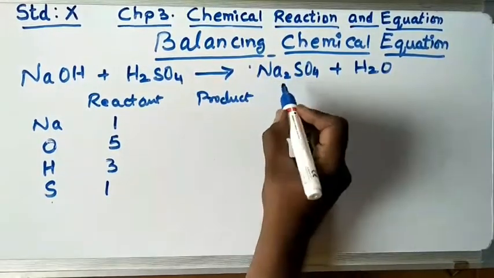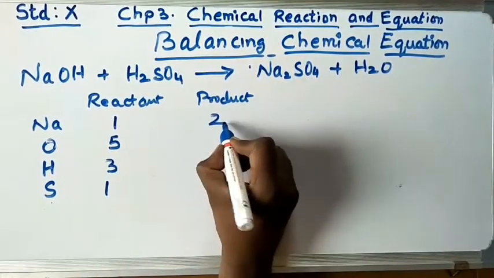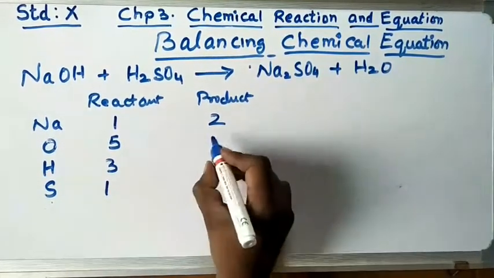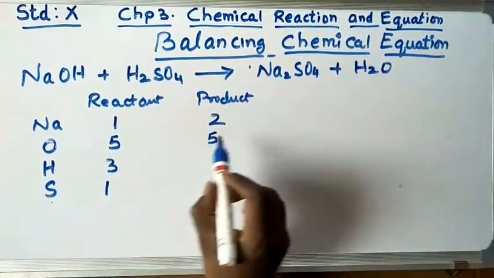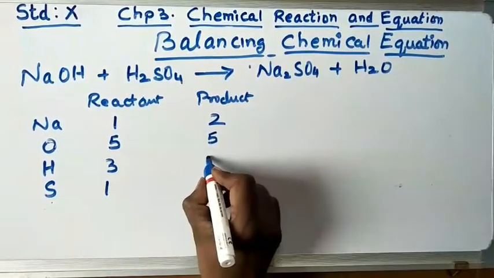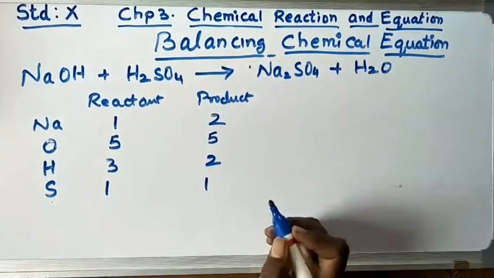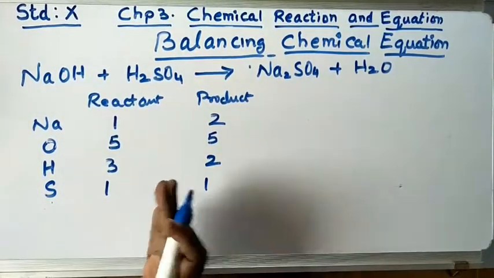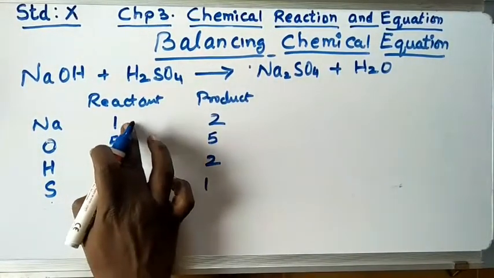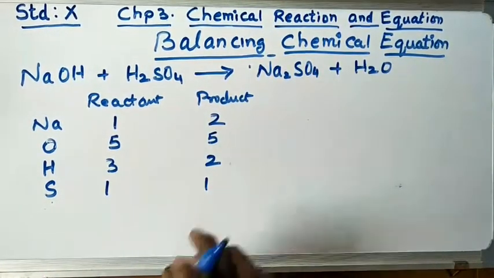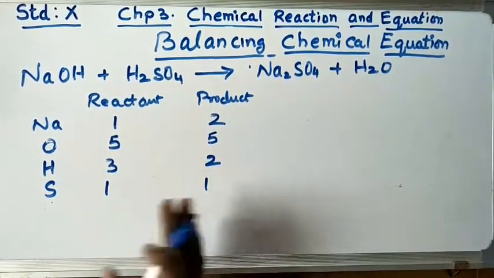Let's go to the product side. How many sodium? 2. How many oxygen? 4 plus 1, 5. How many hydrogen? 2 hydrogen. And how many sulfur? Only 1 sulfur. So here sodium is less on the reactant side, and on the product side hydrogen is less. So it is not balanced.